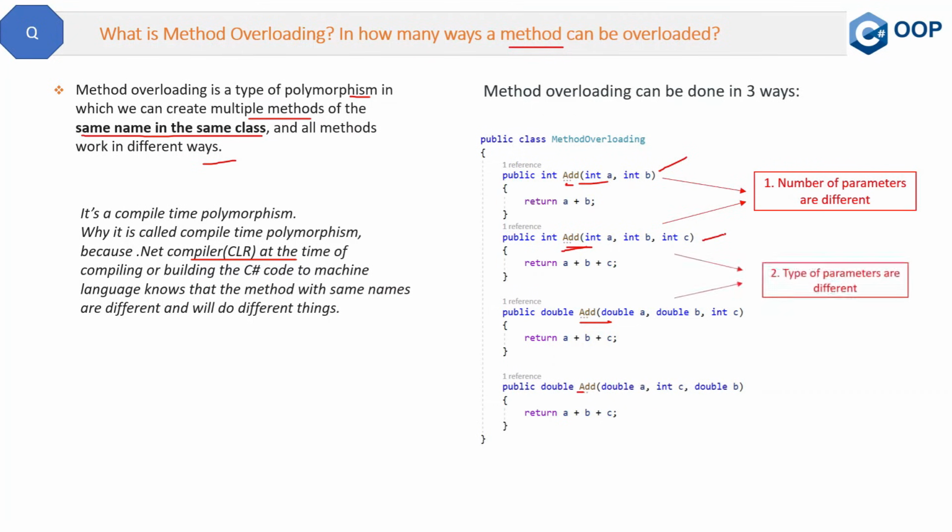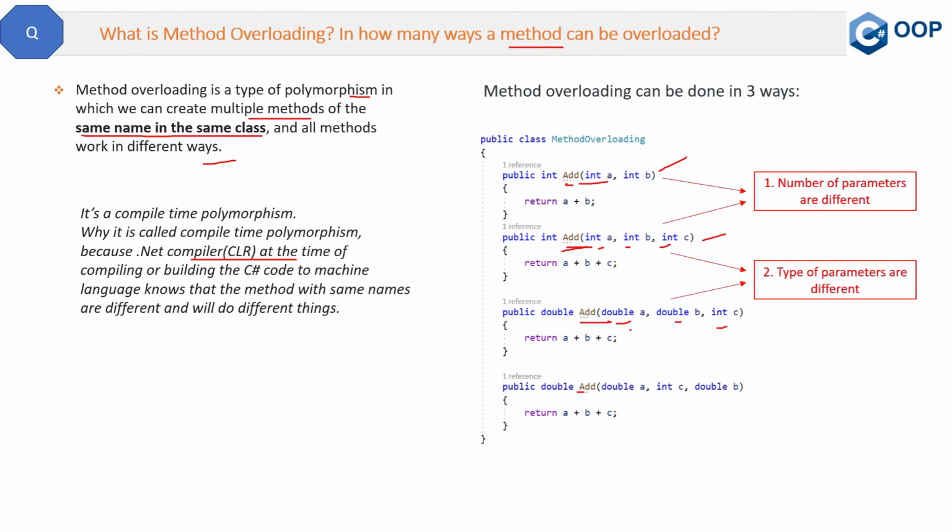The second way is when the type of the parameters is different. See, we have integer, integer, and integer. And in this third method, we have double, double, and integer. So the type of parameters is different. One has integers and the second has double. So this is the second way of doing overloading.